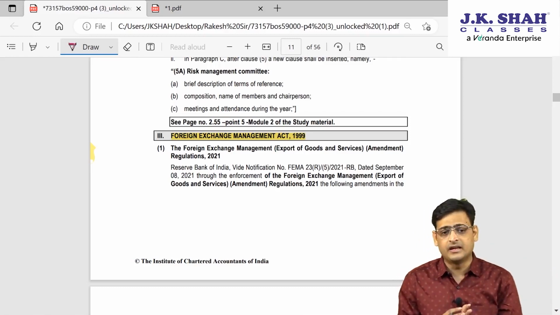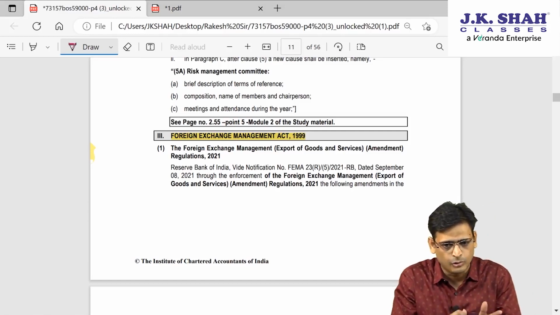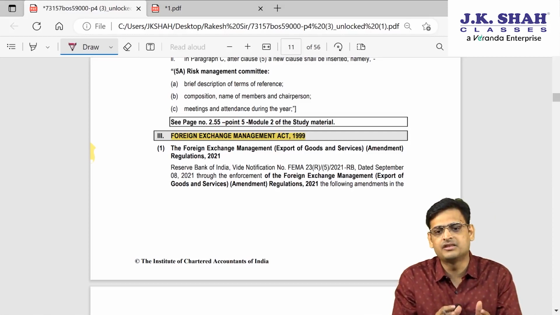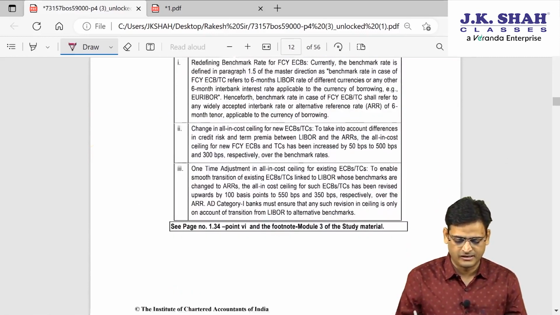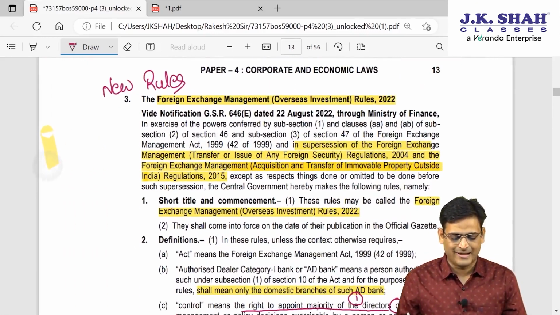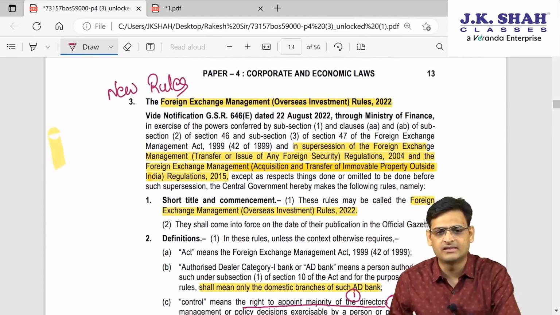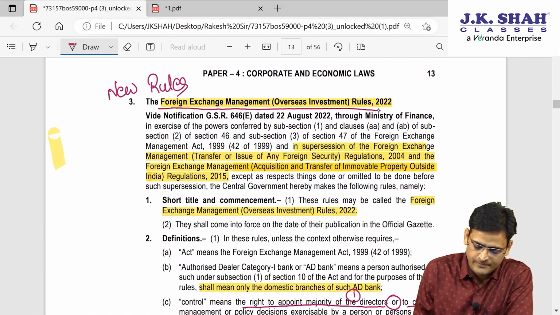The very first thing, there are some amendments which we have already discussed in November 22. Those amendments we will not discuss again. The new amendment which they have inserted by way of ODI, the new regulations they have inserted, that we will discuss. So now let us start. See, the amendment is the overseas investment rules. These are the new rules they have inserted.